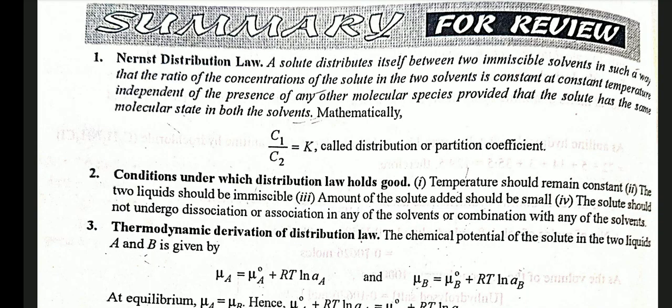Summary. Now we will read about the summary. First, Nernst distribution law. A solute distributes itself between two immiscible solvents in such a way that the ratio of concentration of the solute in the two solvents is constant at constant temperature, independent of the presence of any other molecular species, provided that the solute has the same molecular state in both the solvents. Mathematically, C1/C2 = K, called the distribution or partition coefficient.